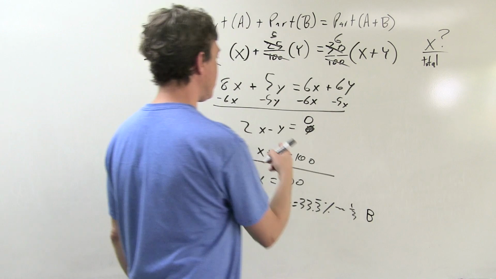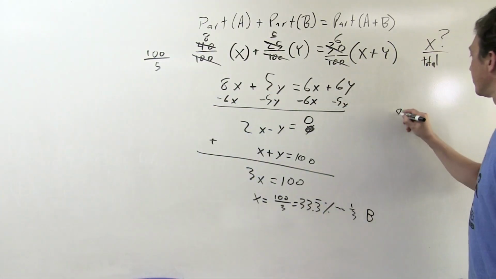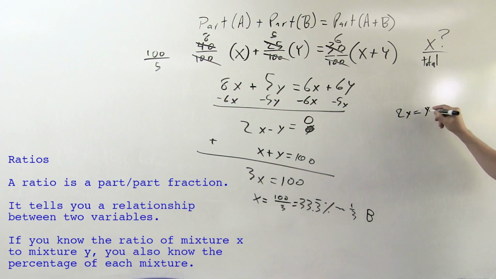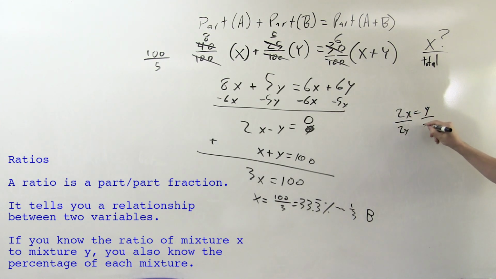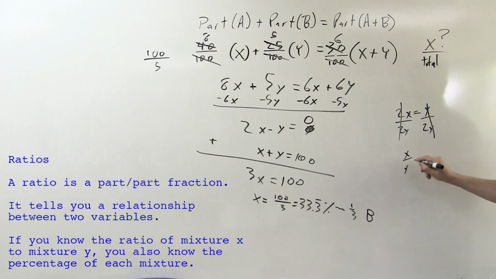The split I talked about. We know 2x equals y. Another way to think about this is to create a ratio. And so if we divide both sides by 2y, we end up with the 2's cancel here and the y's cancel here. x over y equals 1 over 2. This is a part-to-part fraction. We're saying for every 1 unit of x, we have 2 units of y. That's what that tells us.